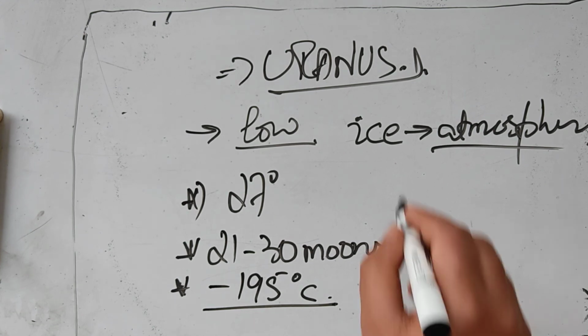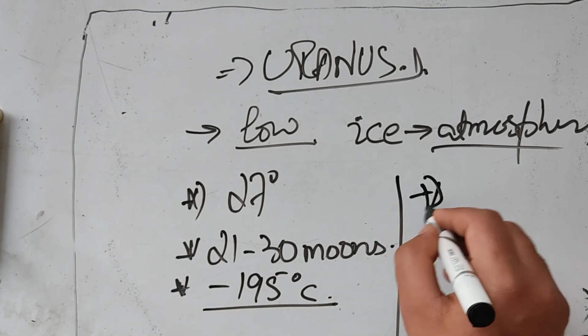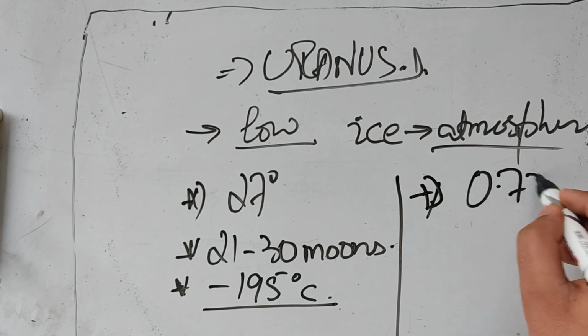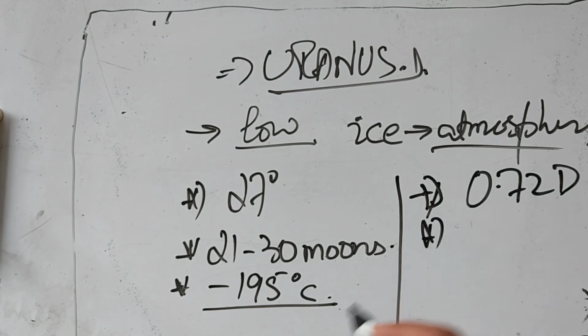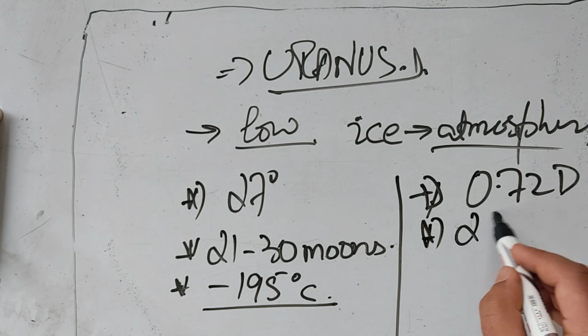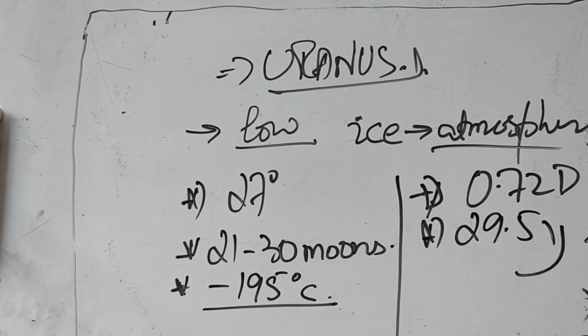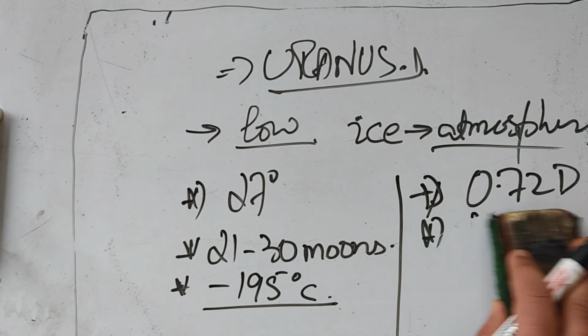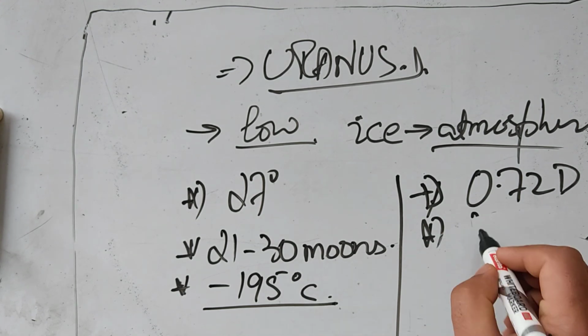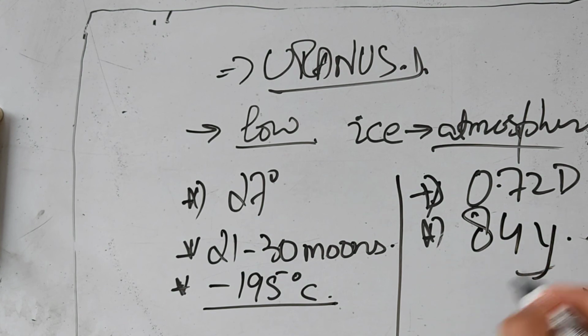Also, the rotation takes around 0.72 days, and the revolution takes around 84 years. So this was it about the planet Uranus.